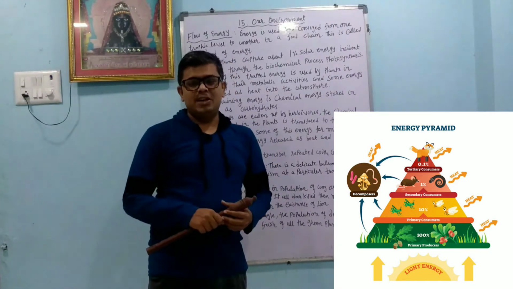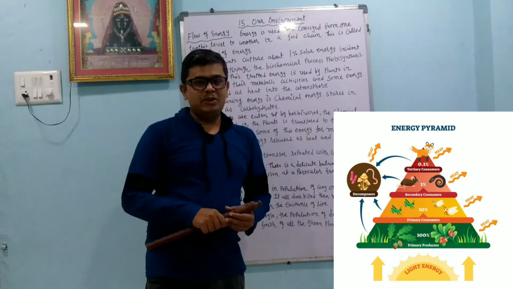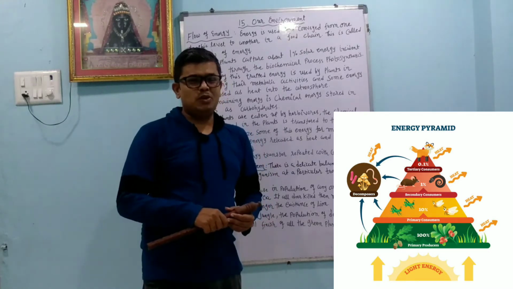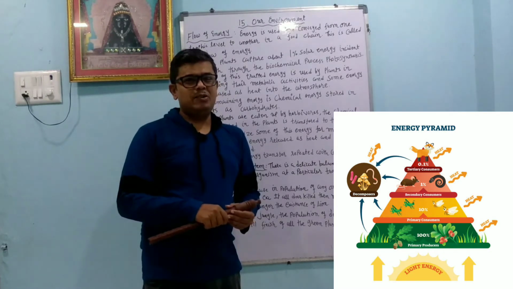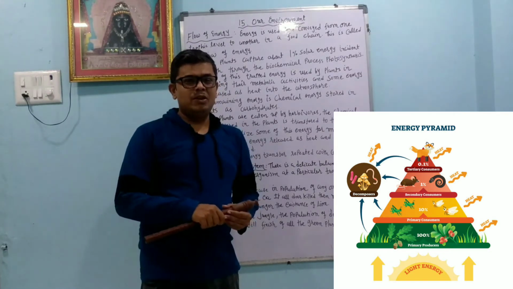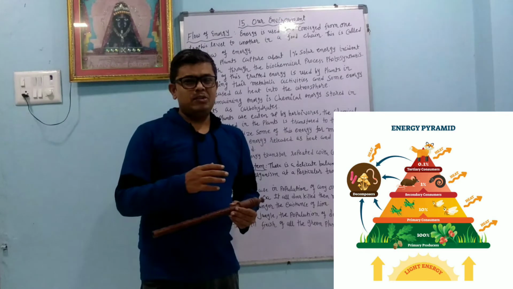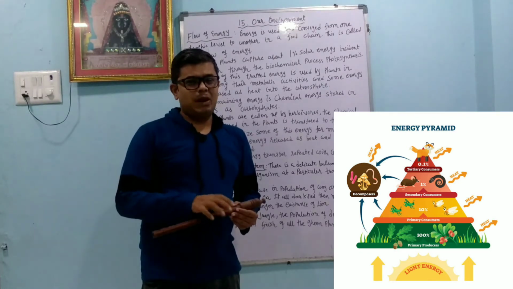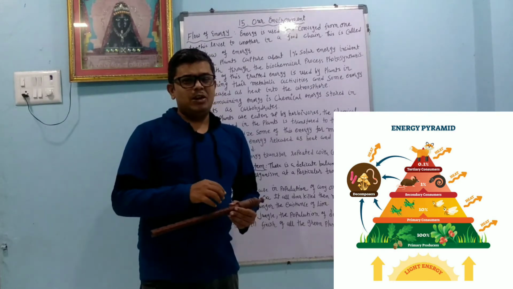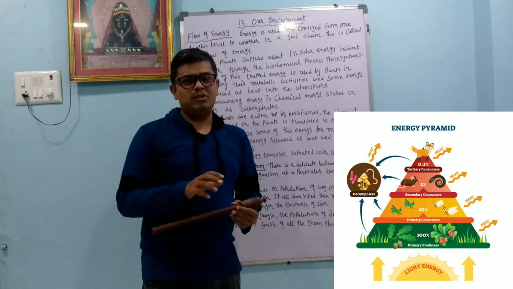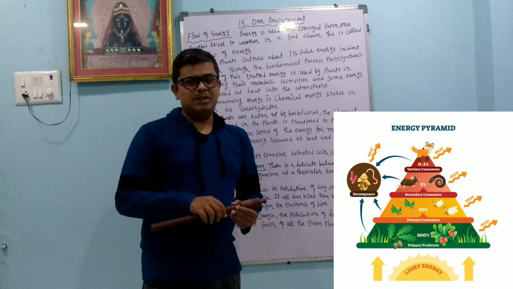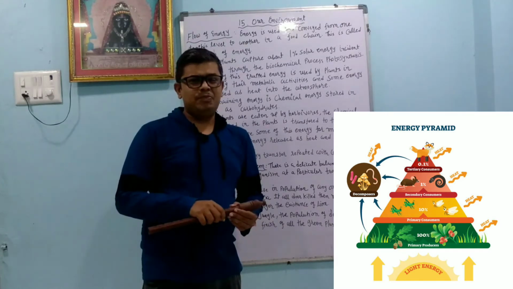So flow of energy starts from the sun, then it enters into the producer. Producers are called autotrophs. After the autotroph, the consumer comes. Among consumers, we can say it is the herbivorous animal. After the herbivorous animal, energy is transferred to the primary carnivorous, and from the primary carnivorous to the secondary carnivorous. Like that the flow of energy takes place, and we can understand it by the trophic